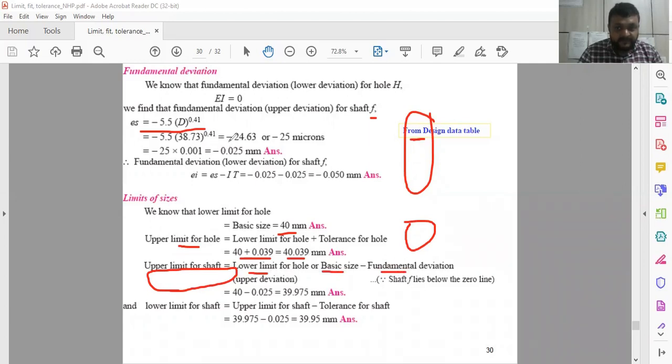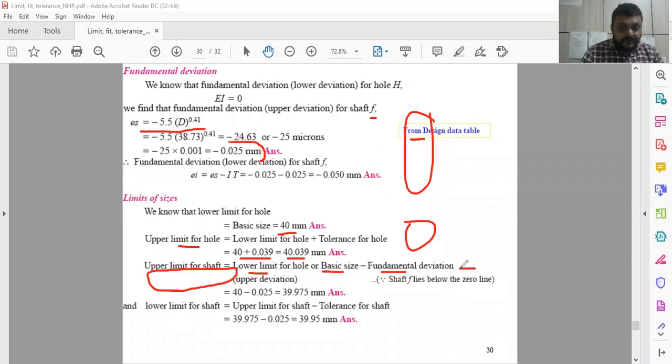This one, fundamental deviation for the hole, because we have to calculate the upper limit of the shaft from the lower limit of the hole, so deviation in the shaft is to be omitted. So this is the standard equation for calculating the upper limit of the shaft.